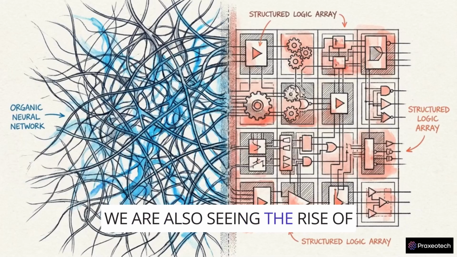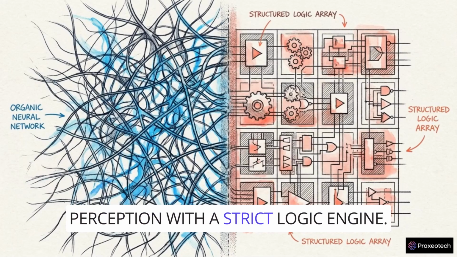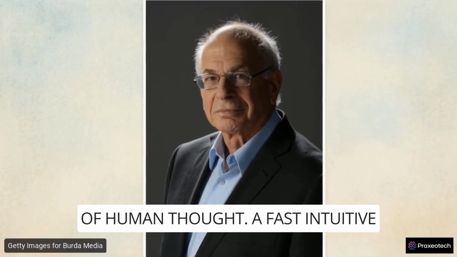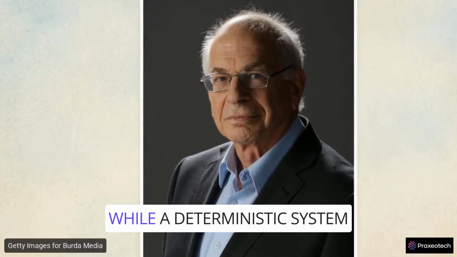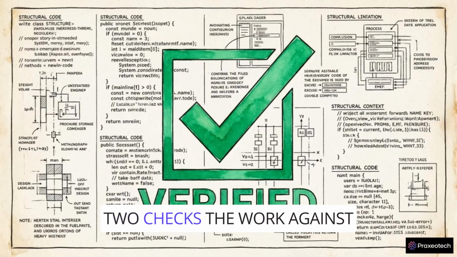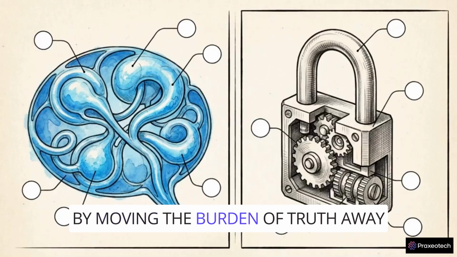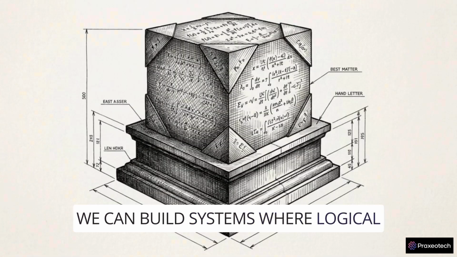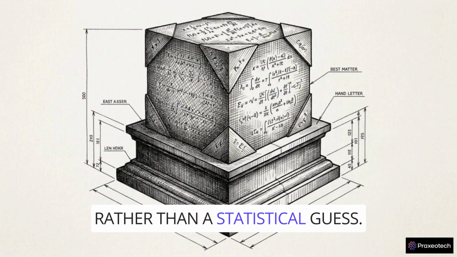We are also seeing the rise of neurosymbolic AI, which pairs neural perception with a strict logic engine. It mimics Daniel Kahneman's theory of human thought. A fast, intuitive System 1 handles the messy data, while a deterministic System 2 checks the work against hard mathematical rules. By moving the burden of truth away from the language generator, we can build systems where logical validity is a hard-coded constraint rather than a statistical guess.